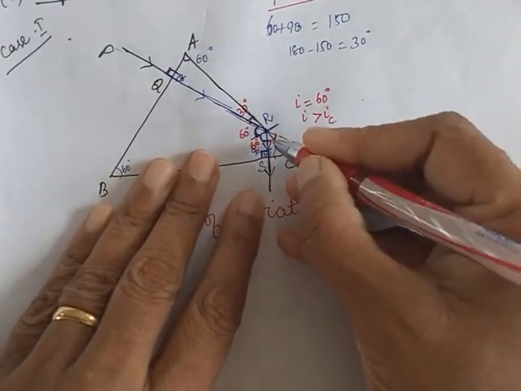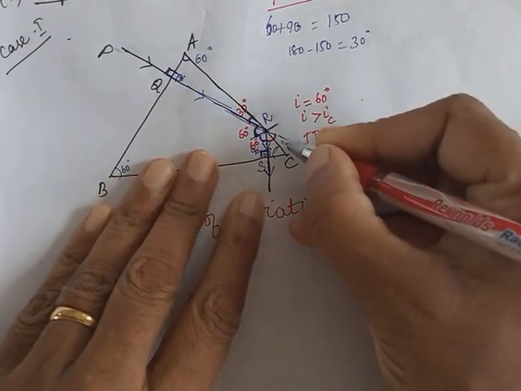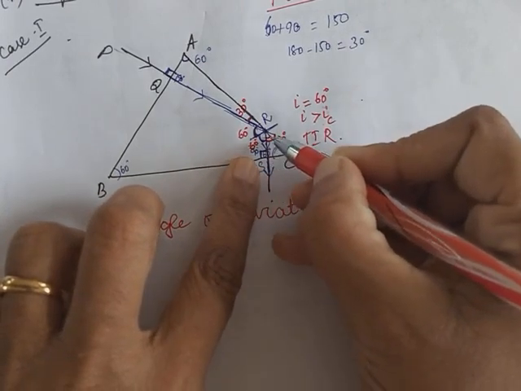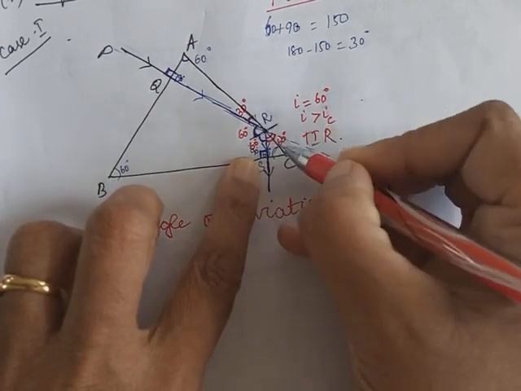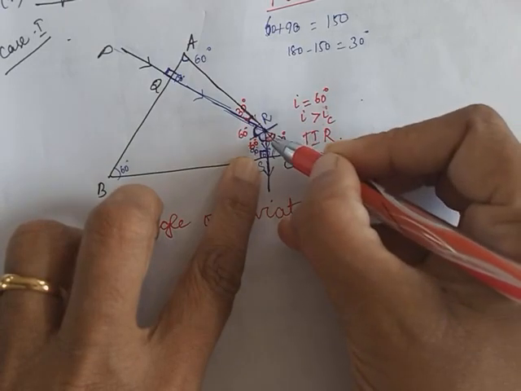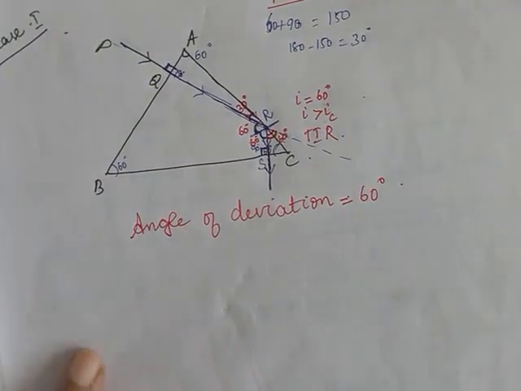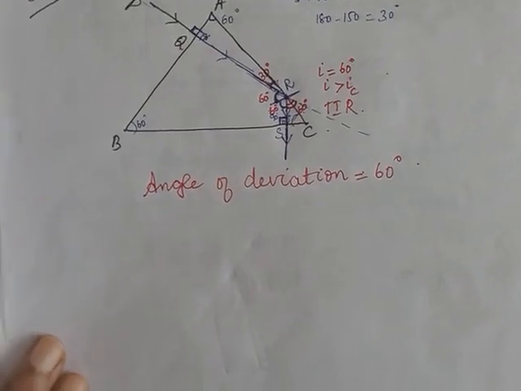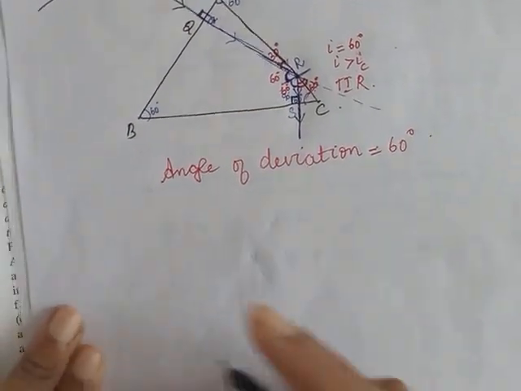So whatever is the angle between these two is called the angle of deviation. Now this angle will be 60 degree. How? This will be 30 because this is 60, so this is 30, and this also will be 30 because these are alternate angles. So this is 30, so this will also be 30. So 30 plus 30, 60 degrees. So angle of deviation will be 60 degree. Is it clear, children? Please draw this diagram along with me. I hope you're doing it for all the diagrams. Is it clear? So case 1, the ray of light is deviated through 60 degree.